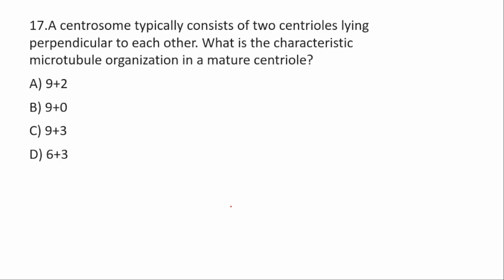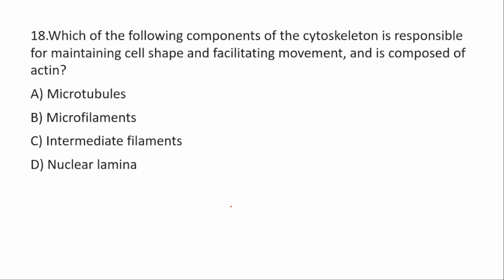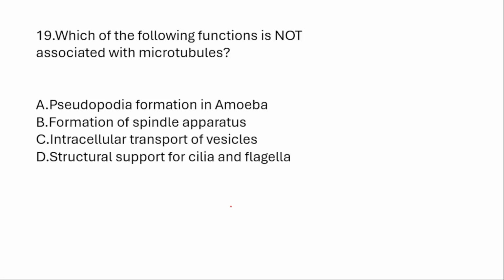17. The centrosome typically consists of two centrioles lying perpendicular to each other. What is the characteristic microtubule organization in a mature centriole? Which of the following components of the cytoskeleton is responsible for maintaining cell shape and facilitating movement and is composed of actin?